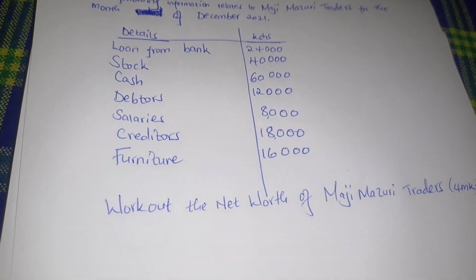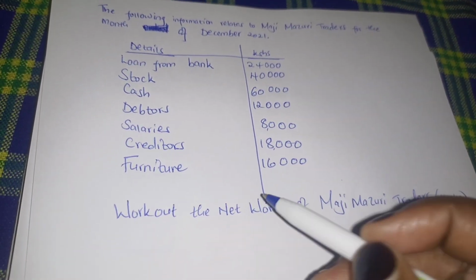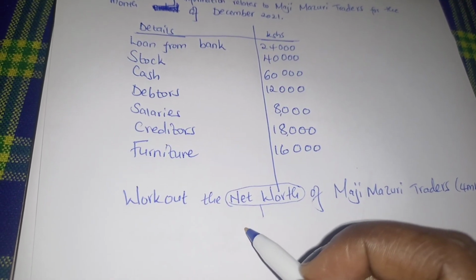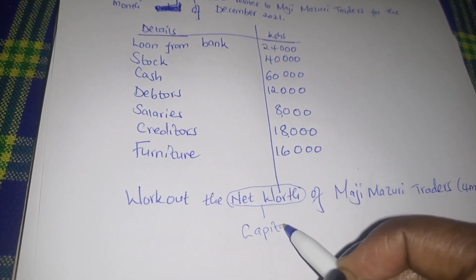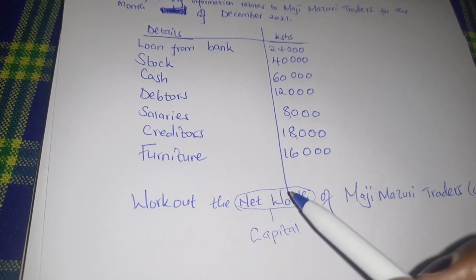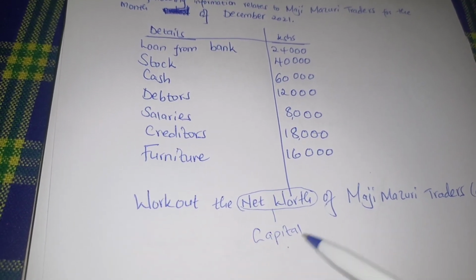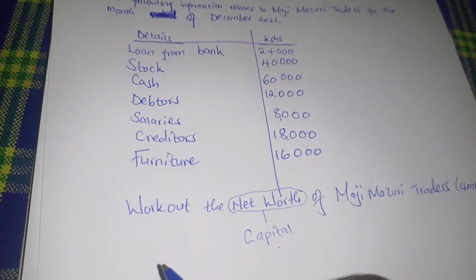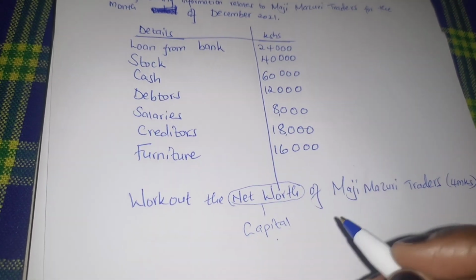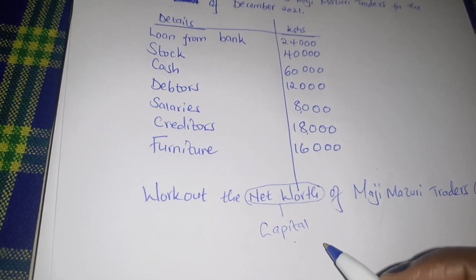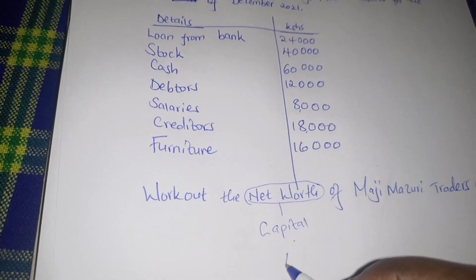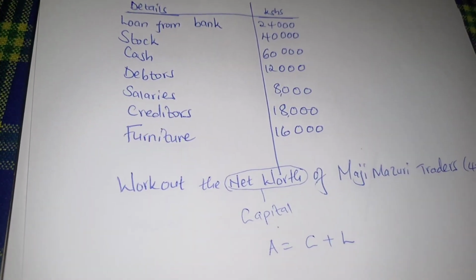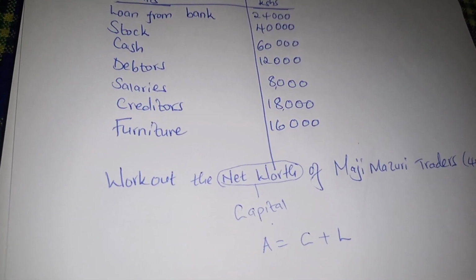At that point, the learner, you're supposed to ask yourself, what is the net worth? In other words, net worth is the same as capital. So therefore, the question asks you to work out the capital of Maji Mazuri traders. So we get back to our accounting equation that we said previously, is given by assets equals capital plus liabilities.